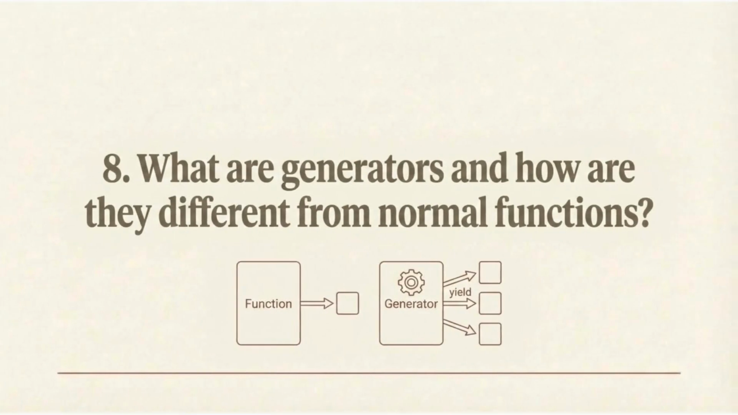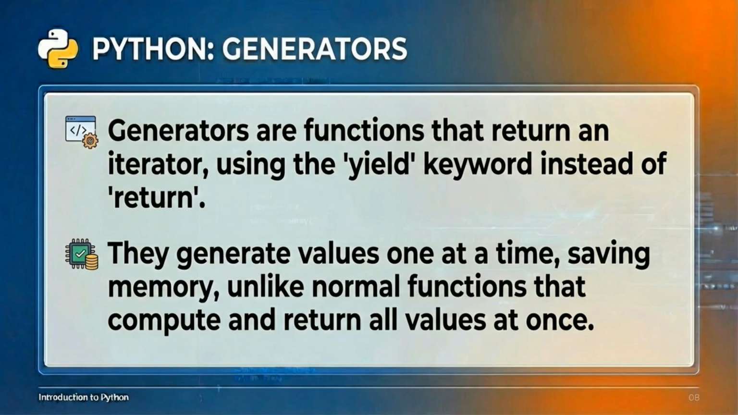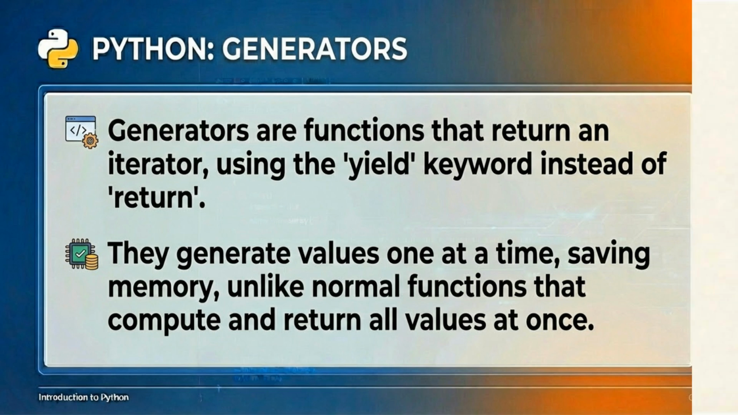Next, we ask, what are generators, and how are they different from normal functions? Generators are functions that return an iterator, using the yield keyword instead of return. They generate values one at a time, saving memory, unlike normal functions that compute and return all values at once.